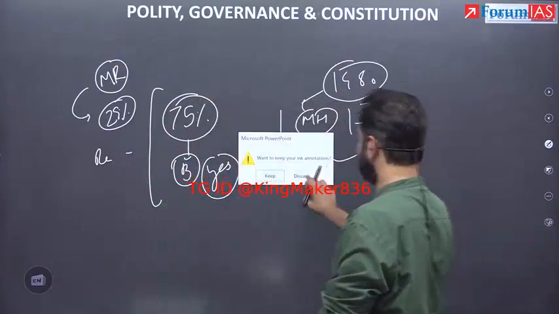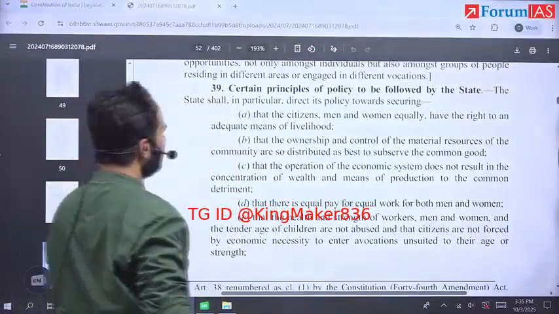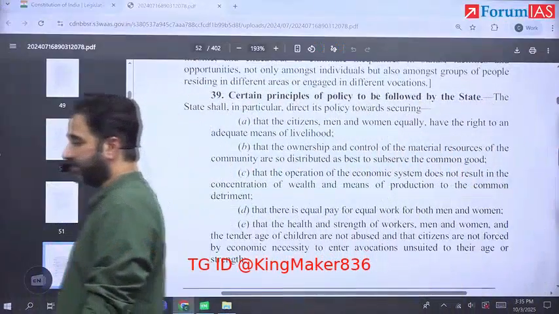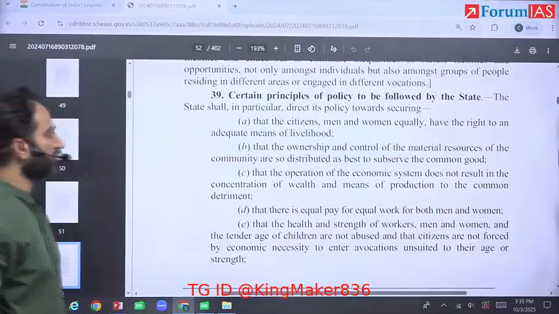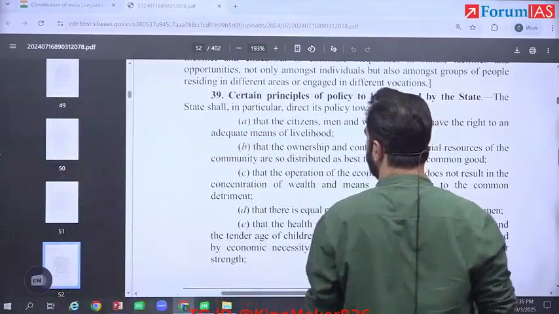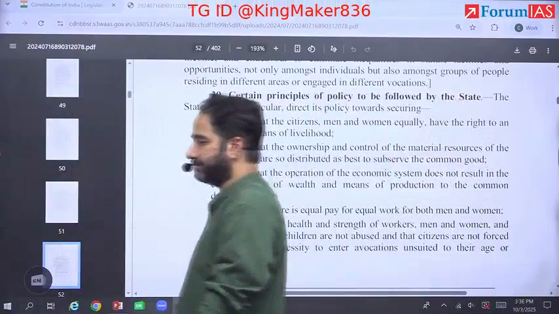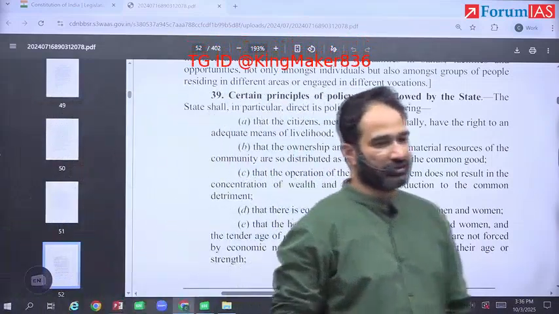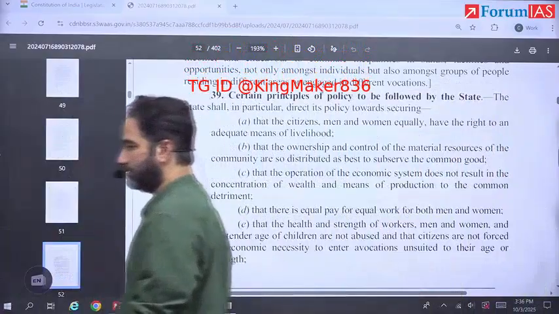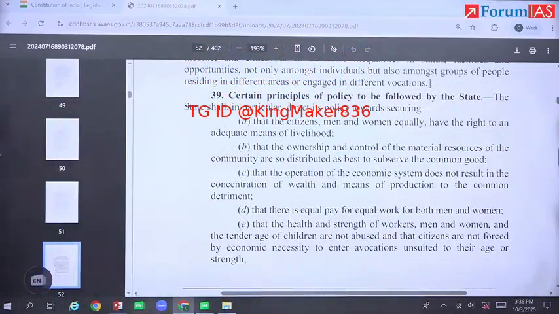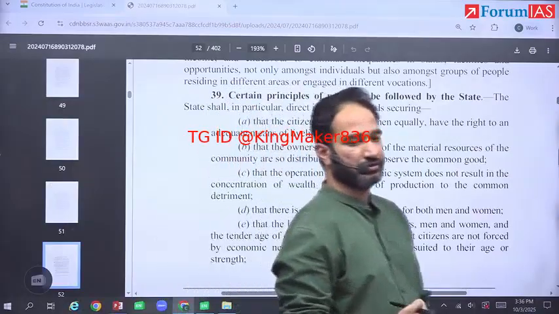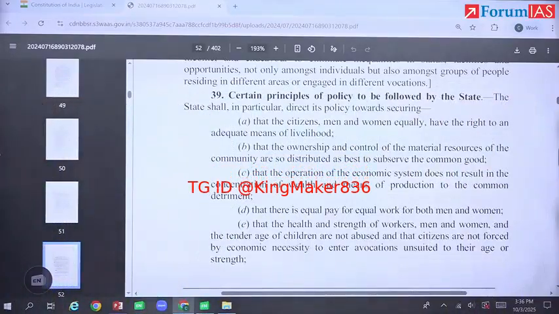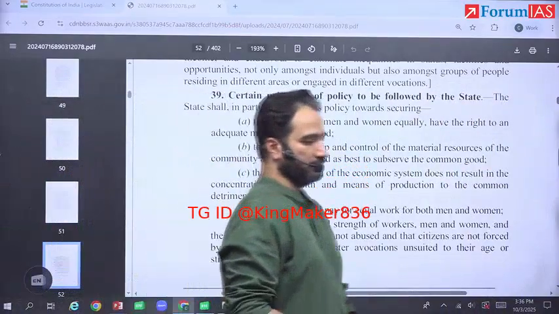Article 39B of DPSP provides that the state shall direct its policy so that the ownership and control of the material resources of the community are so distributed so as to serve the common good.